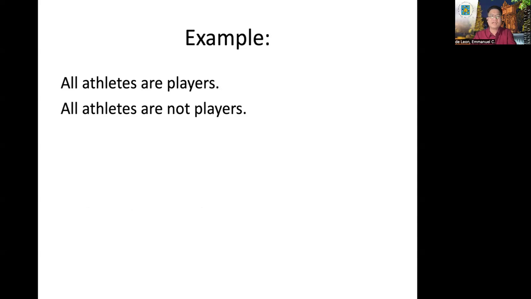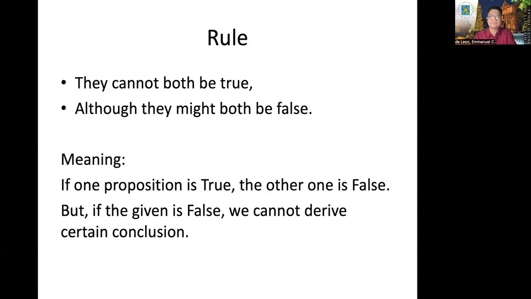For example, all athletes are players, A. All athletes are not players, E. The opposition involved here is contrary. This is the rule. Write this. They cannot be both true, although they might be both false. Meaning, if an A is true, necessarily the E is false. Or if an E is true, necessarily the A is false.